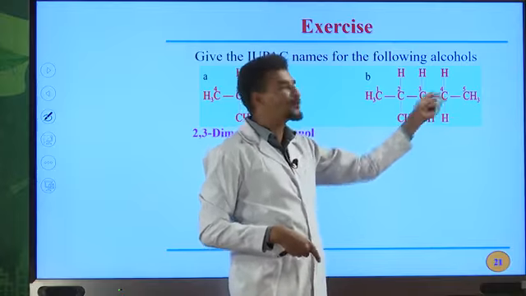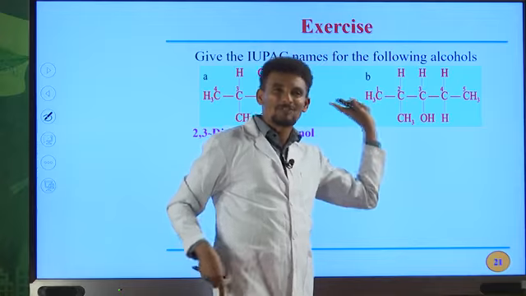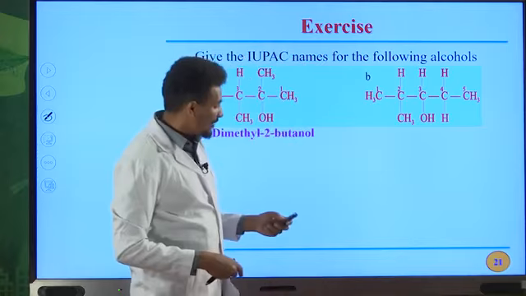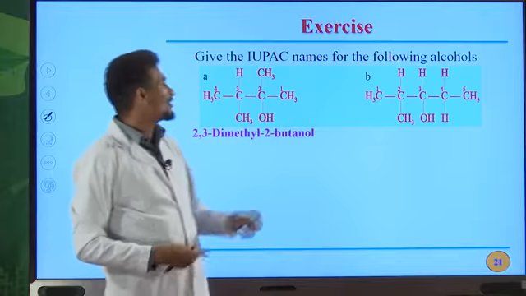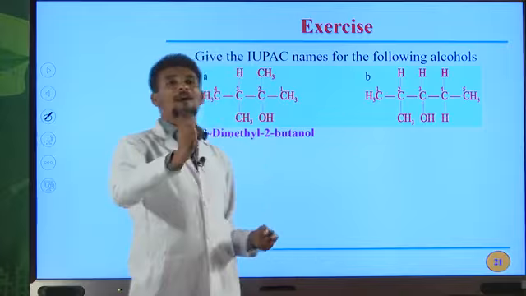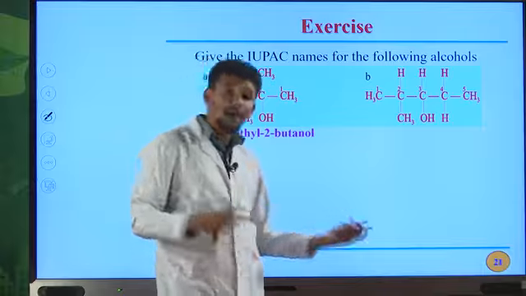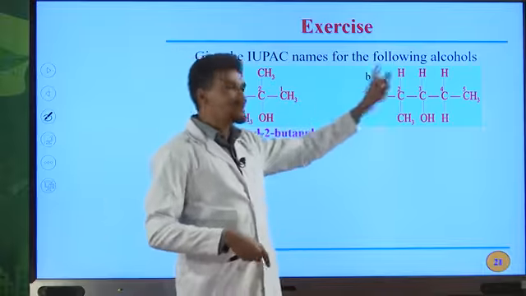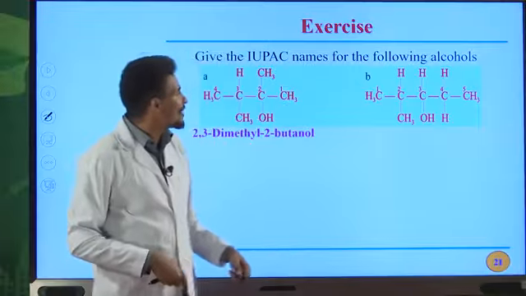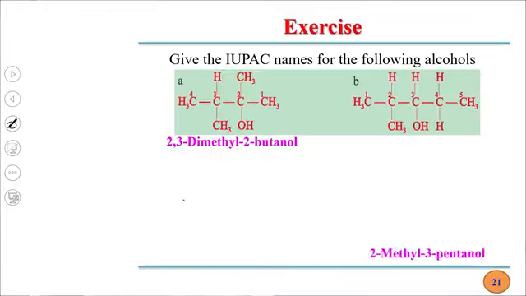Why pentanol? Because in total we have 5 carbon atoms in the longest continuous chain. Therefore, an alkane that contains 5 carbon atoms in its molecule is pentane. The E of an alkane can be replaced by OL to write the IUPAC name for alcohols. Due to this, the IUPAC name for this alcohol is 2-methyl 3-pentanol. 2-methyl 3-pentanol is the IUPAC name for this alcohol.